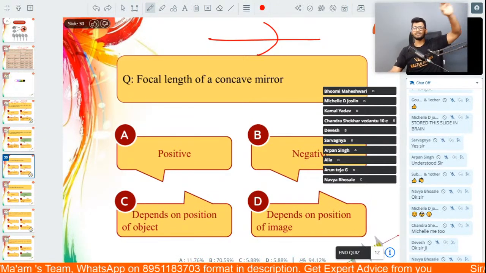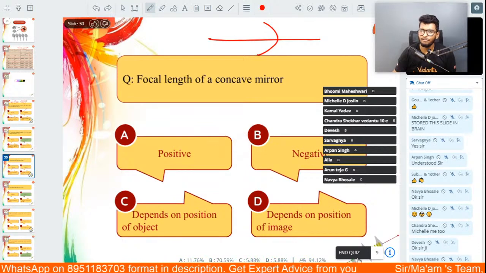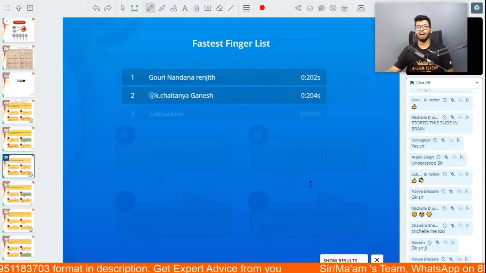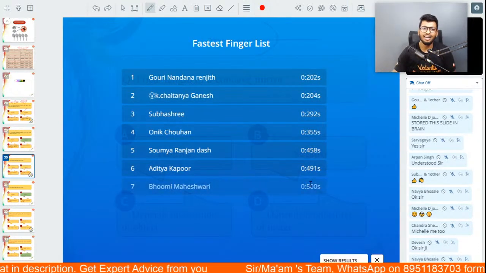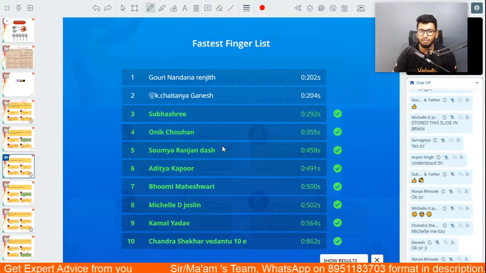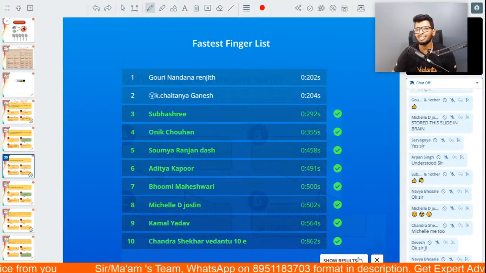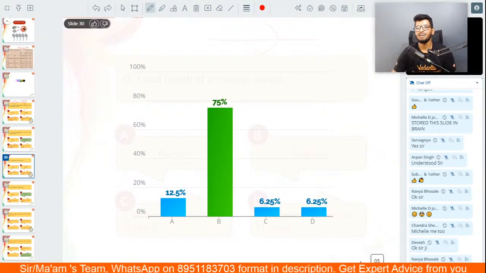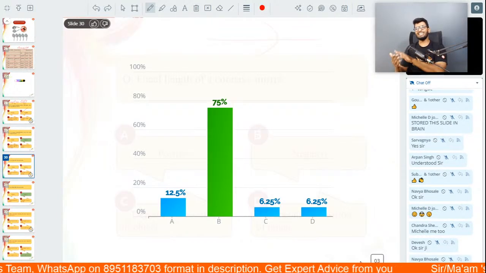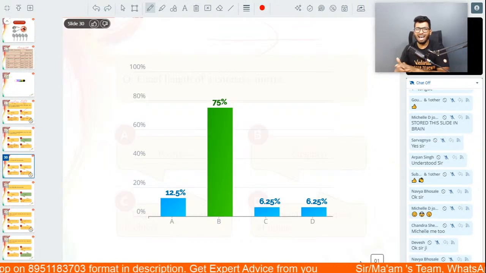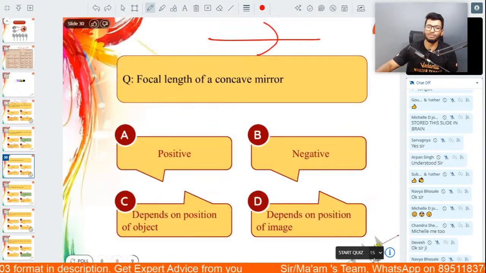94% has already answered. In 3, 2, 1. Fantastic, people. Gauri, Chaitanya, Subhashri, Onik. Then we have Saumya, Aditya, Bhumi, Michelle, Kamal, and Chandra. Unfortunately, Chaitanya and Gauri chose the wrong answer. But the answer is B, guys. 75%. Fabulous, guys. Much better than the previous one.